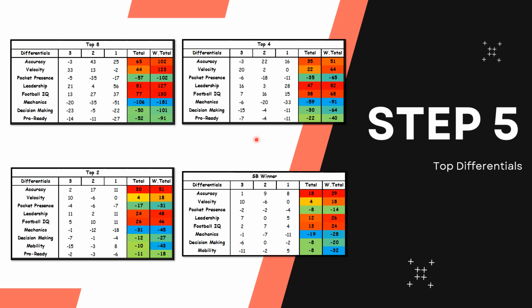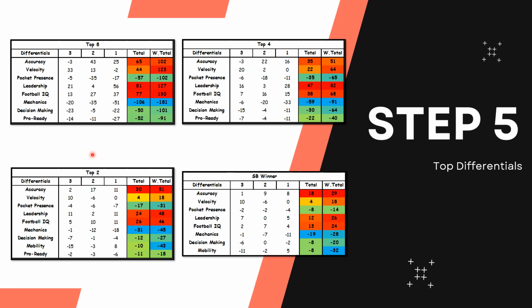It just doesn't hurt the good quarterbacks as they learn to be pro ready. Moving on to the top 4, you can see much of the same traits are there, just like in the top 8. So there's really no change there. But as you move on to the top 2, you're talking about Super Bowl finalists now. We still have, I would say, accuracy, leadership, and football IQ, and velocity kind of dwindles away. It does, it dwindles away.